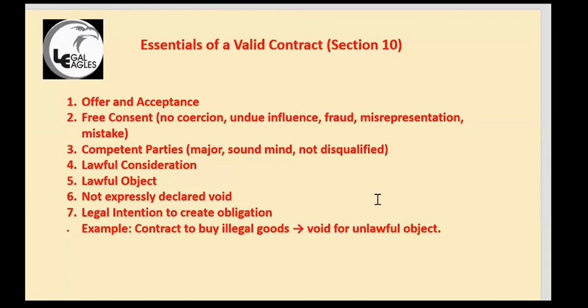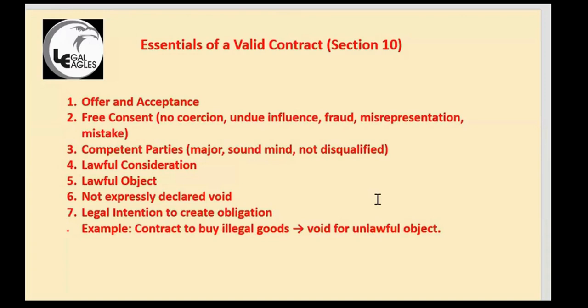So what are the essentials of a valid contract? Offer should be there. There should be acceptance. There should be free consent. Free consent means there should not be any coercion. Coercion means threat, force. There should not be undue influence. Somebody is forcing, like a teacher is saying something, or I am telling you something as an influencer. If an influencer is saying something, it is undue influence. I mean, if he's giving correct advice, that is different.